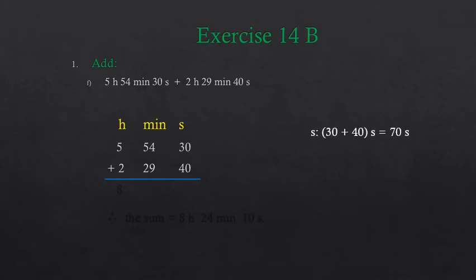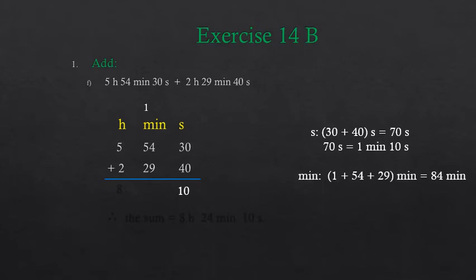So 30 seconds plus 40 seconds is equal to 70 seconds. Now since 70 seconds is more than 60 seconds, we will do the regrouping. 70 seconds is equal to 60 seconds plus 10 seconds, and 60 seconds is equal to 1 minute. So we will write 70 seconds is equal to 1 minute 10 seconds. Now this 1 minute will be carried to the minute column, and we will write 10 under the second column, right?